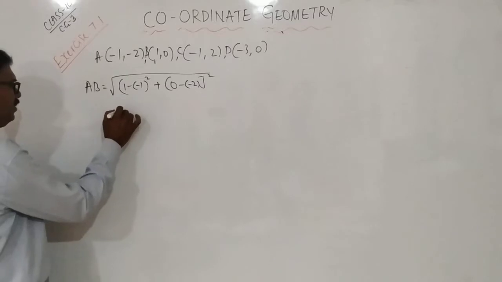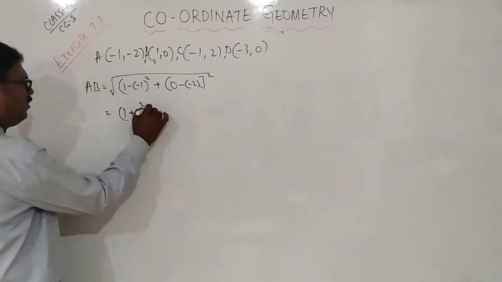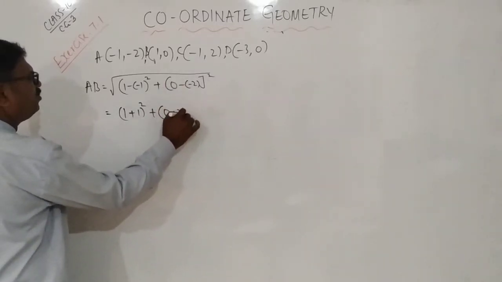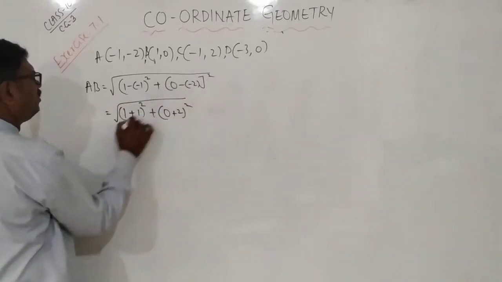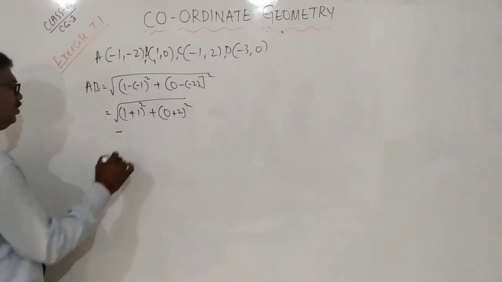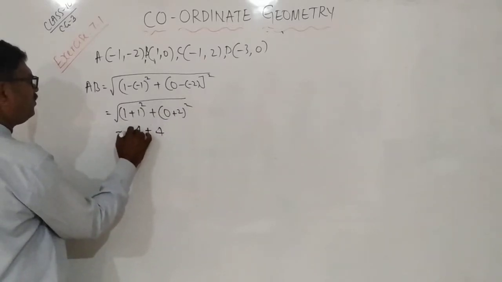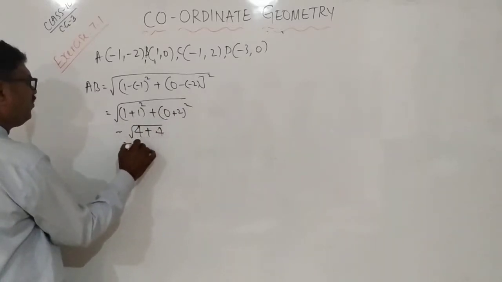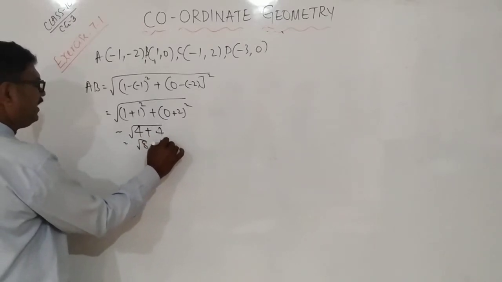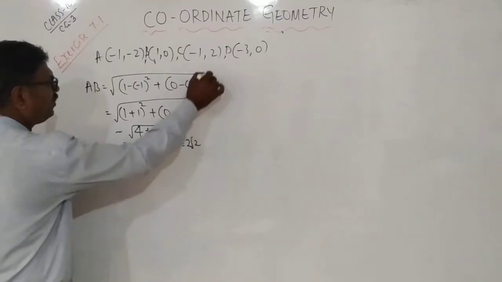So 1 minus of minus is +1, whole square, plus 0 minus of minus is +2, whole square, square root. Therefore 1 plus 1, 2. 2 square is 4, here also 2 square is 4. Square root of 4 plus 4, 8. Square root of 8 can be written as 4 into 2, otherwise we can write 2 root 2.